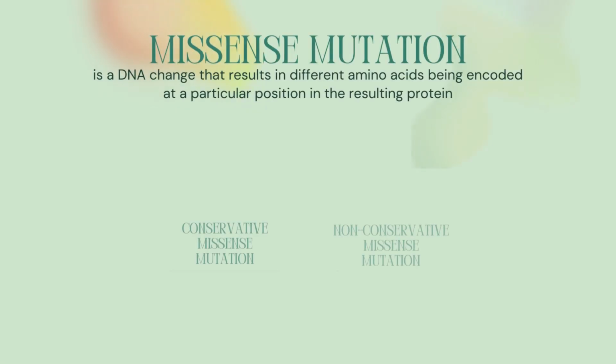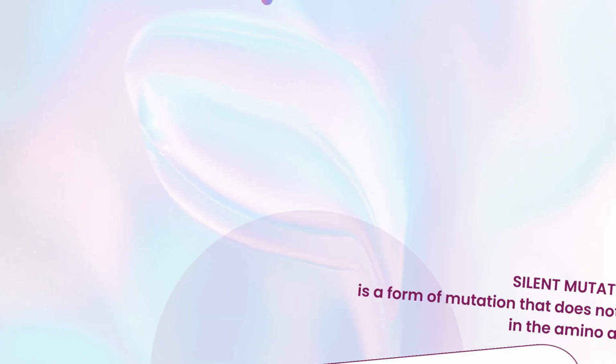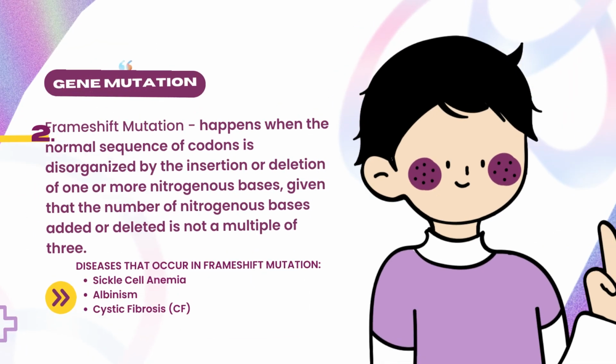And in missense mutation, there are two types: conservative missense mutation and non-conservative missense mutation. In conservative missense mutation, the amino acid is replaced by one similar in function and shape to the amino acid being replaced. In non-conservative missense mutation, the altered nucleotide causes the formation of a completely different kind of amino acid in the change. Silent mutation is a form of mutation that does not cause a major change in the amino acid.